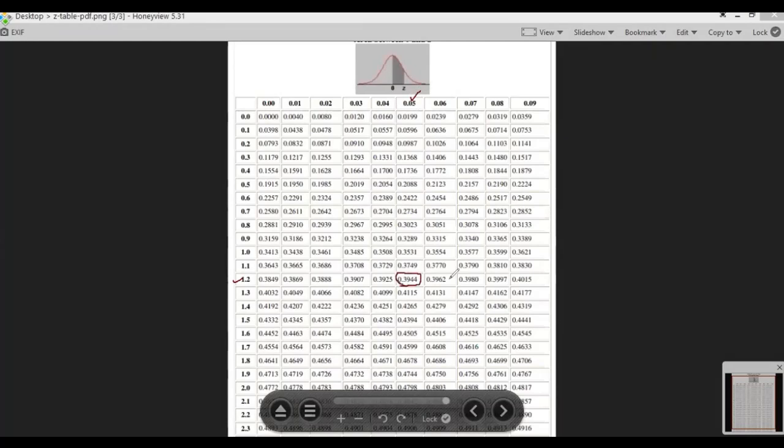You say 39.44, which means 39.44% chance. Yes, sir. Understand? This is how we use it. Now let me go back to the book and we will see.